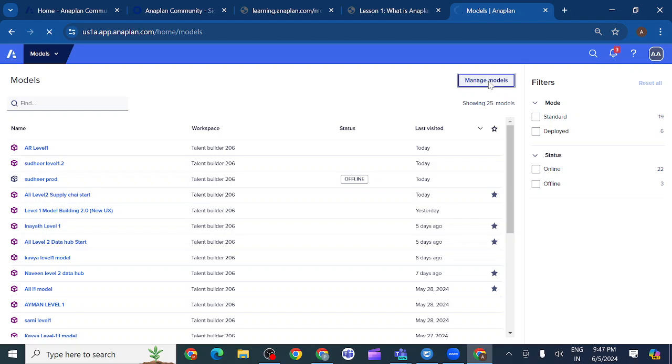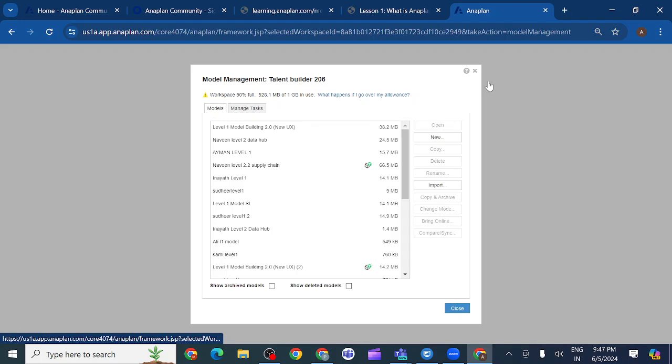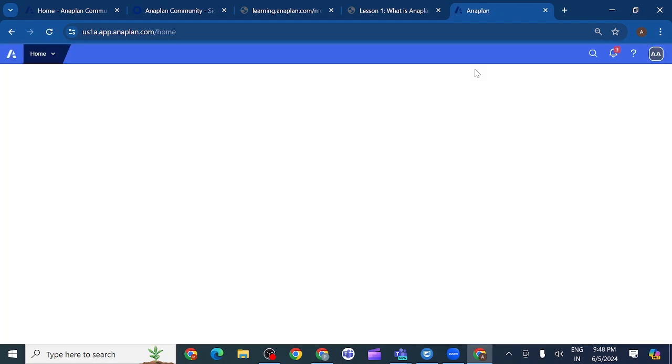If I click on manage models, I will get one window where I can create the new model. If I want to copy any model, I can copy. So we should understand all these navigations, how we need to open and how we need to create a new model.